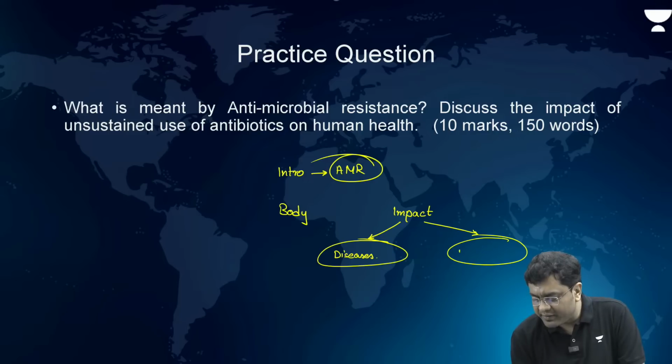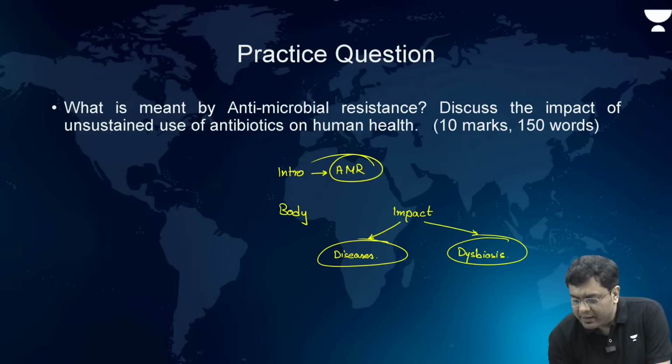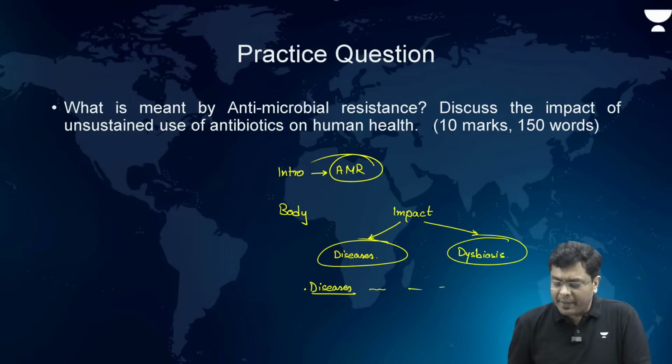Okay. And after that, use the point and subparagraph manner. Write diseases and explain in a couple of sentences about it, and then dysbiosis and its impact.